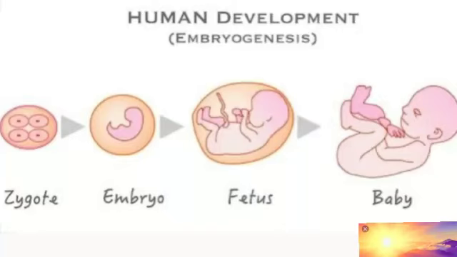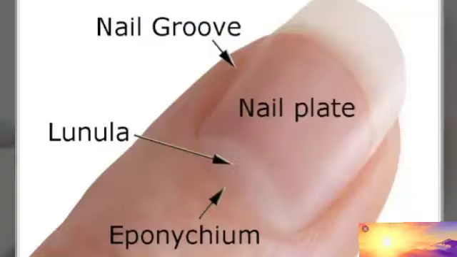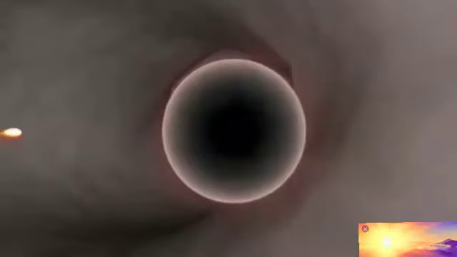Zygote grows to form embryo. Again, cells divide and embryo grows into a baby. Then again, due to cell division, the baby grows to an adult. Thereby, we can say that whatever growth occurs in our body is because of cell division, may it be the growth of the hairs or the growth of the nails. This was the way in which reproduction and growth take place in multicellular organisms.